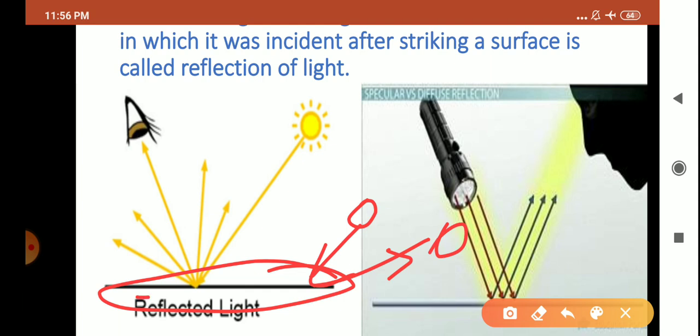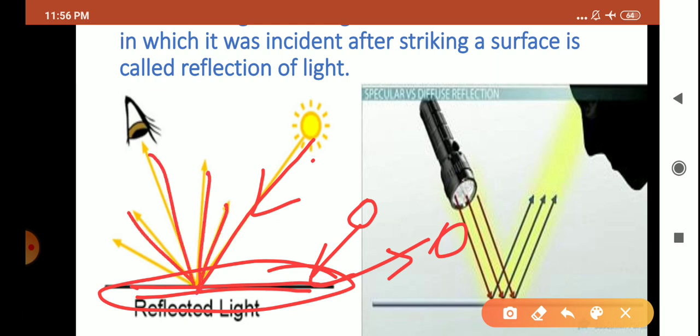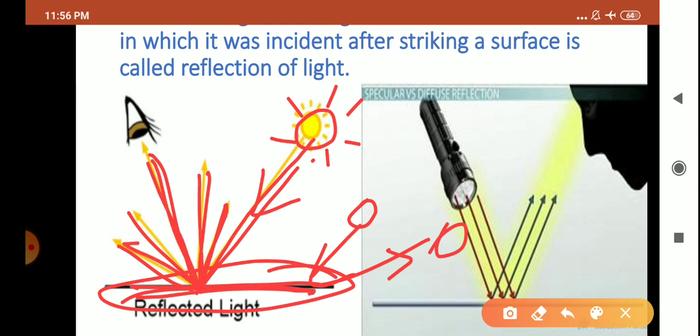Same way, the surface is a reflecting surface, and suppose the rays of light are emitted from the sun. After striking the surface, you can see that the rays of light go in different directions. So when the rays of light are emitted by the sun, after striking a surface, they bounce back, and that light which is bounced back enters our eyes, due to which we are able to see different objects.